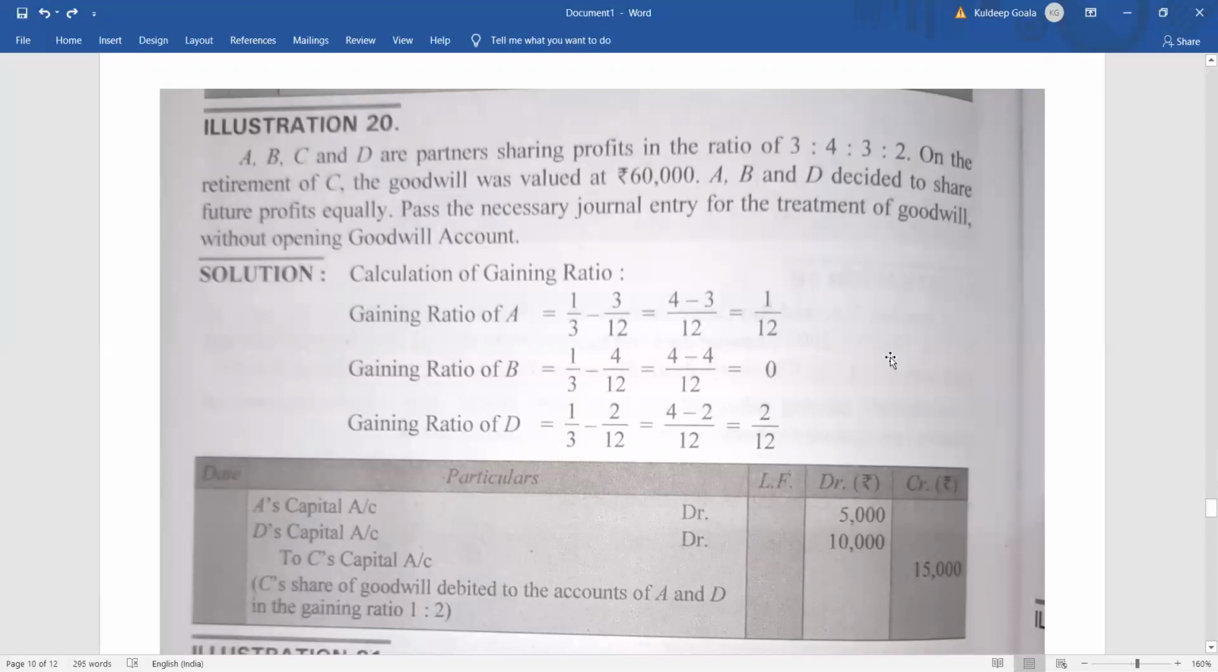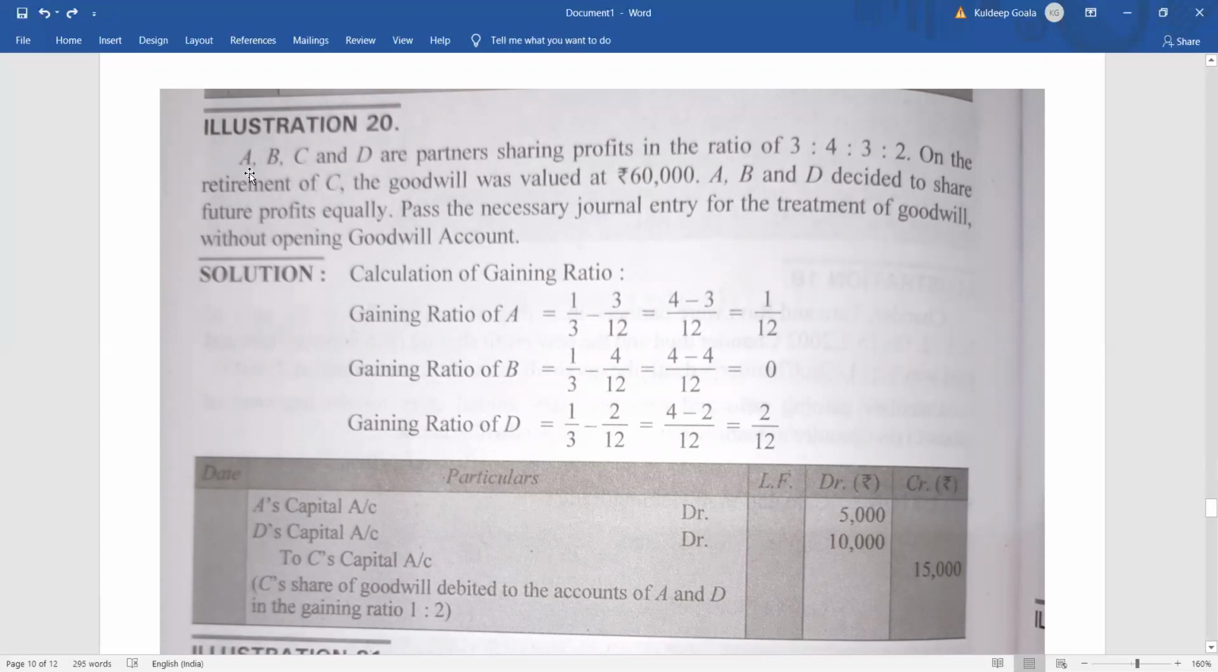In this particular question, we will be seeing how two partners are gaining, and one partner is not gaining or sacrificing, is not doing anything. There will be another question where you will see that one partner is gaining and the other one is sacrificing. That type of sum I am also going to include. So first of all, let's see this one.